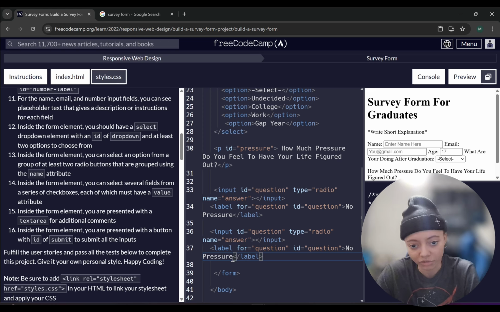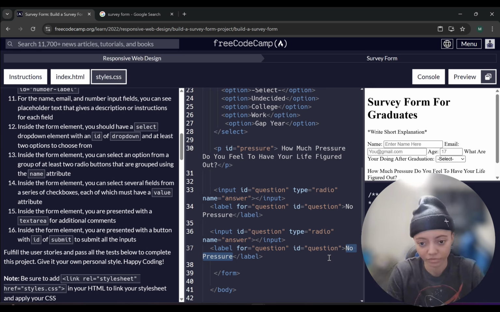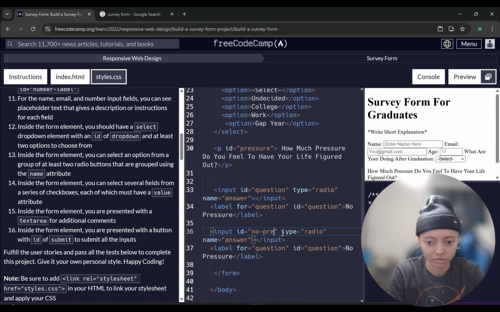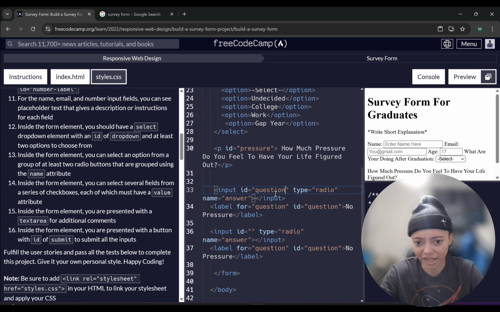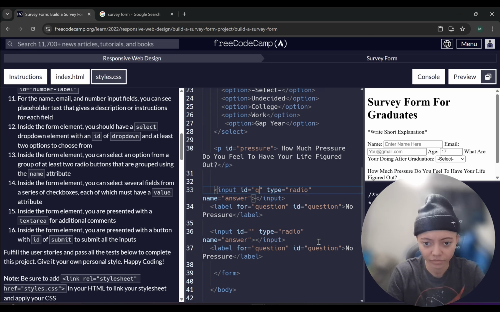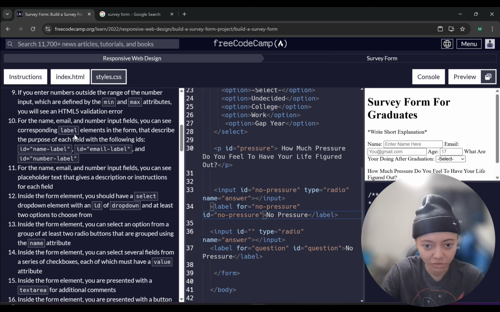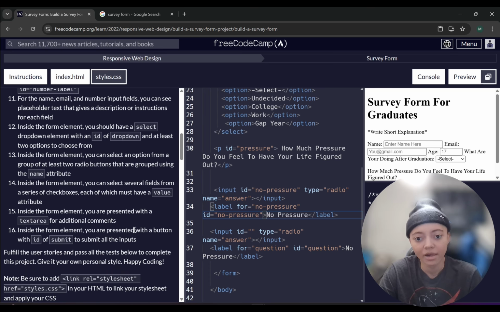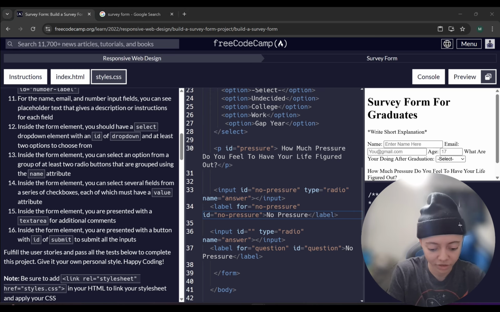So now we're gonna switch this one to... Oh wait. I don't know if all these IDs need to be different. See, they told me to do it up here. That's why I'm like, but they still didn't even answer my question. I put the same ID.